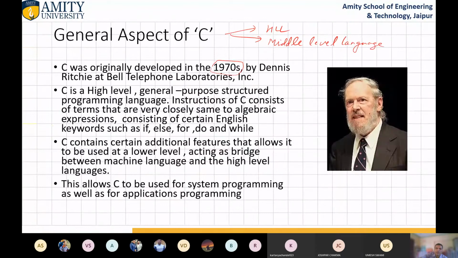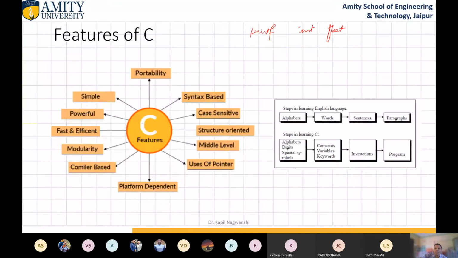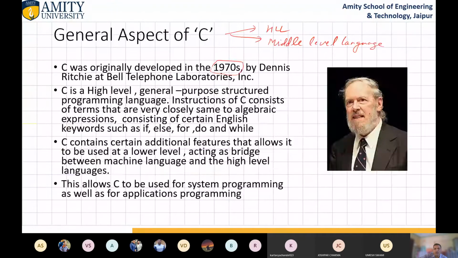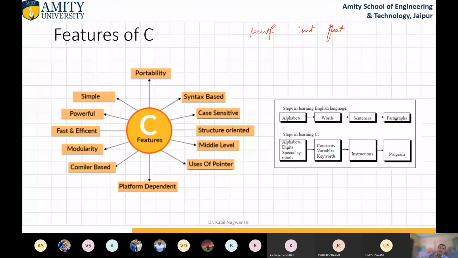Okay. So Dennis Ritchie was the inventor, and the topics which we are discussing today are these many topics, and it will run on the next day also. So let us start. C is a portable language. Portable means the code of C language can be migrated from one place to another place. So this is portability, but only same platform portability is there. It means you write your code on this machine and you can run the same code on some other machine, but it is based on the same processor and same architecture.